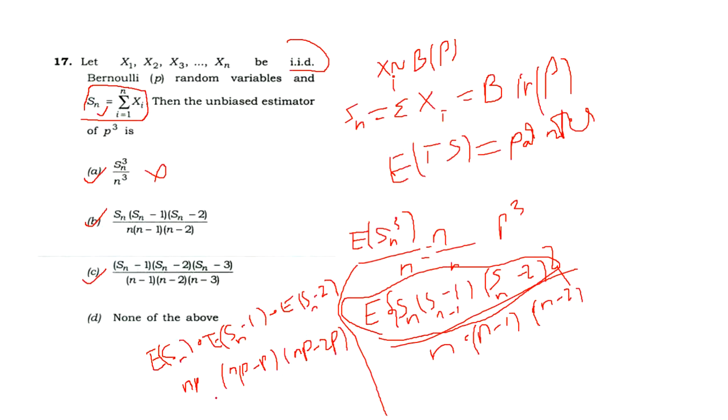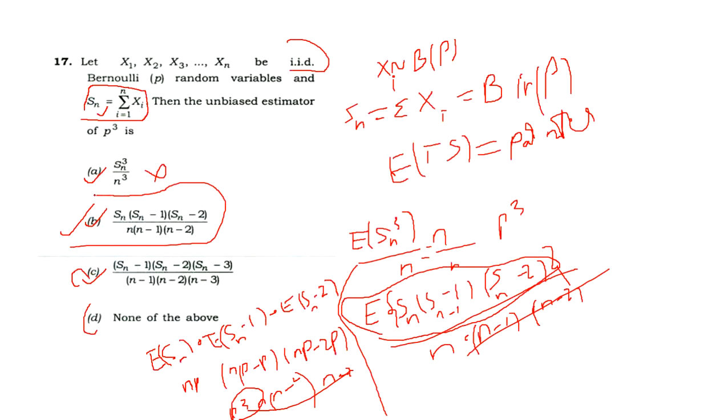Here you can take p common from each multiplication, you get p cube into n into n minus 1 into n minus 2. This will be cancelled out from the denominator. Finally you get p cube. So this is the unbiased estimator for p cube. The other option will also be wrong, and none of this. So option B is the correct answer for question 17 from UPSC ISS year 2018 paper 2.